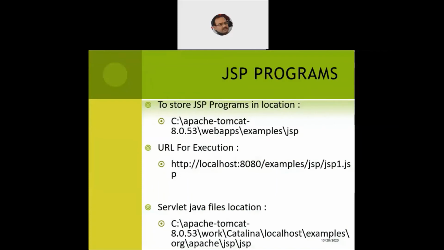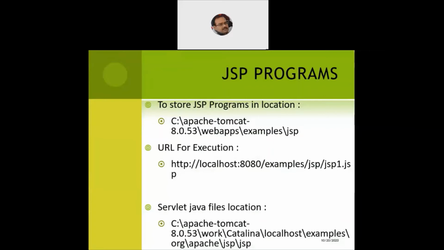Now, how do we do that? Where do we store the programs? So this slide is very useful in that context. To store the JSP program location, we say C drive, Apache Tomcat, then the version, let us say version 8.0.53, which is installed on my machine. The version number can vary depending on the Apache Tomcat which you have downloaded and installed on your machine.